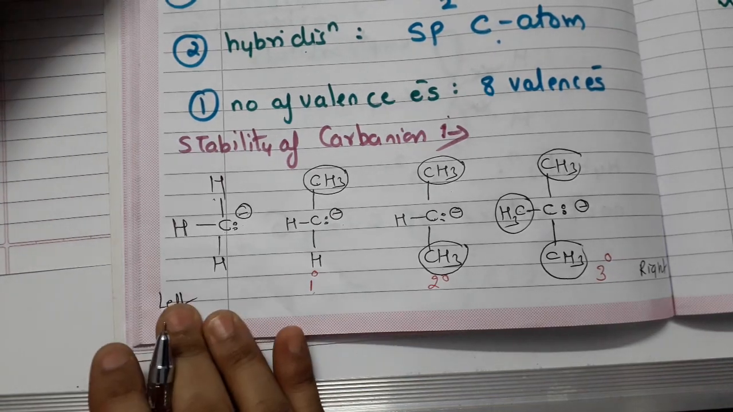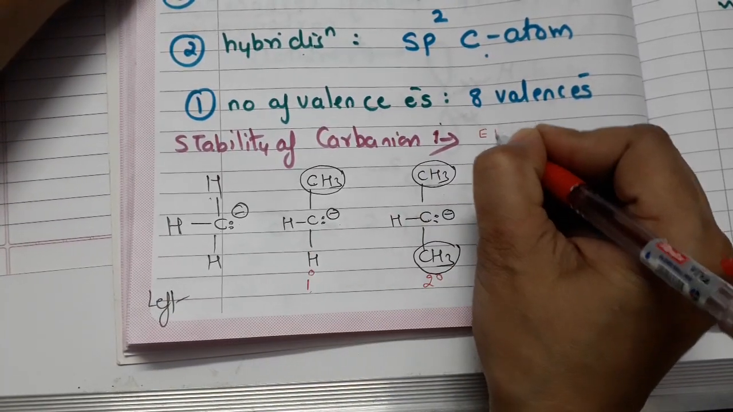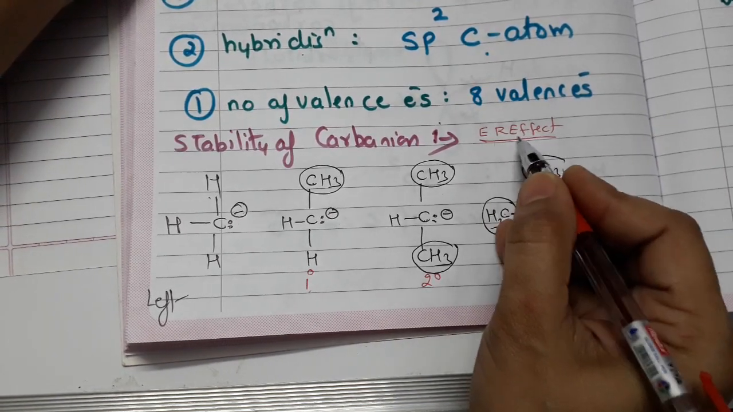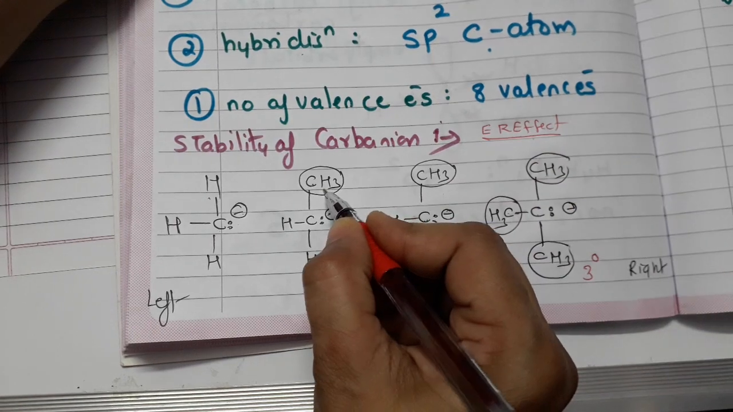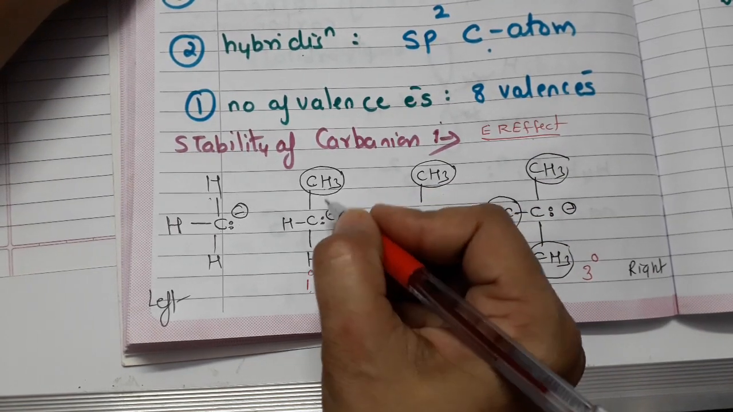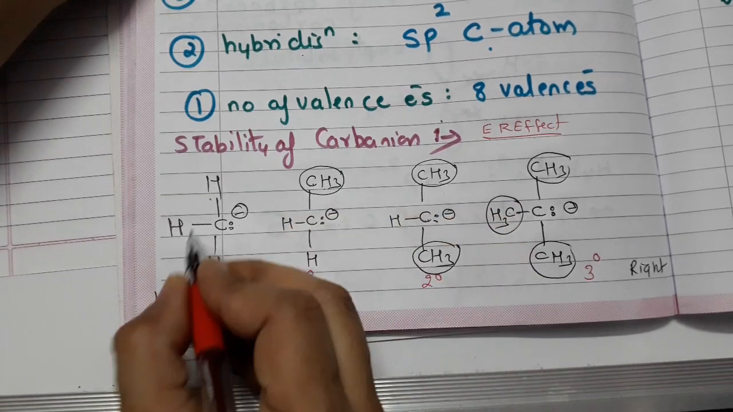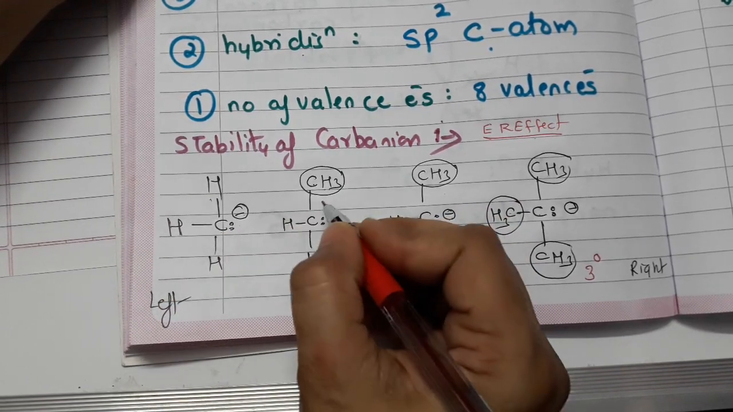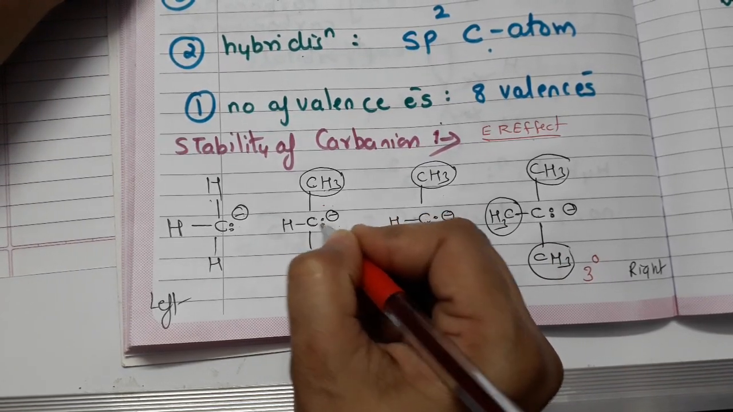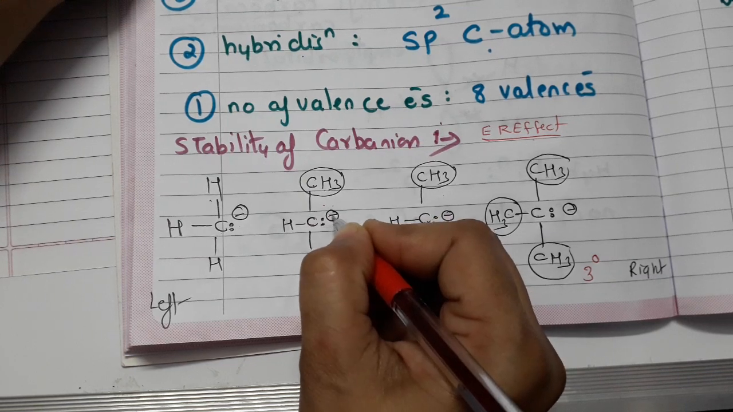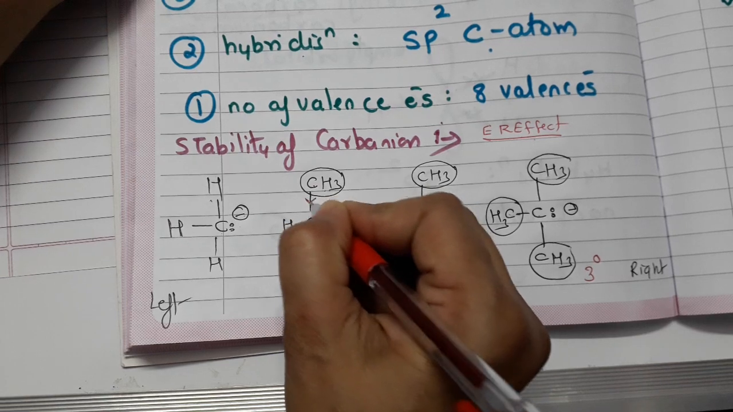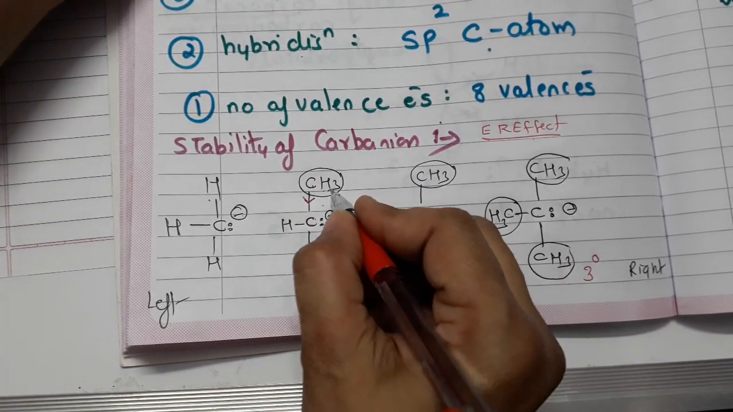Now what is happening? We have studied what is electron releasing effect. To just revise, electron releasing effect means the alkyl groups have a tendency to release electrons. From themselves they are releasing electrons to the other atom. So here we don't have any alkyl group, but from the primary structure onwards, this carbon is already having one lone pair of electrons on it, or an extra pair of electrons on it. Now it is getting electron releasing effect from one methyl group.